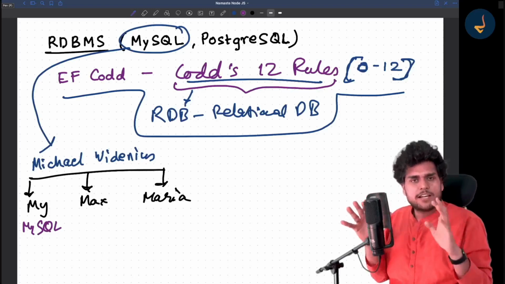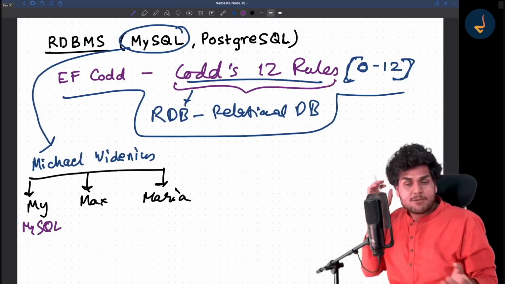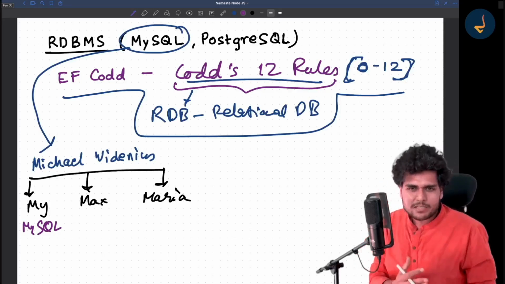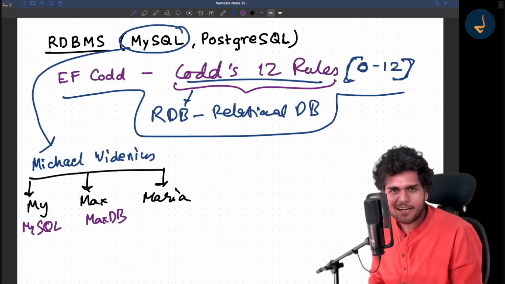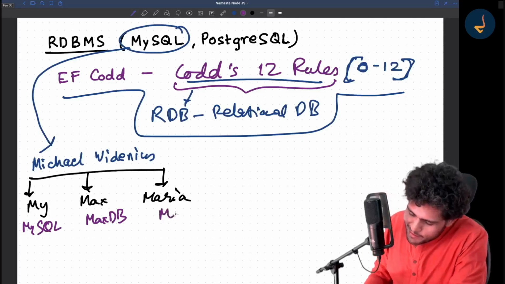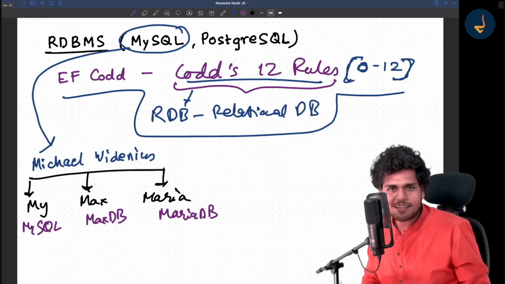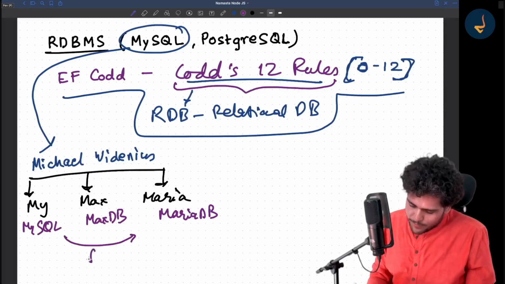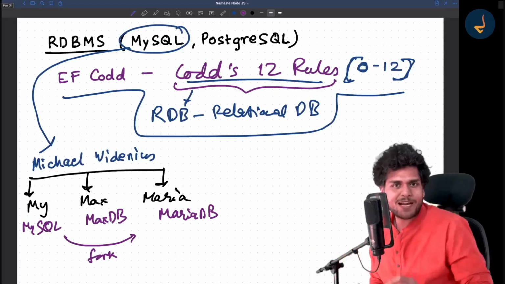Later on, Michael Widenius, who was into relational databases, created one more relational database. It was majorly for enterprises. I don't know much about it, but he named it MaxDB, and this MaxDB came after the name of his second daughter. He also created MariaDB, which was named after his third daughter. Now, MariaDB basically is a fork of MySQL, so it is basically a clone of MySQL.